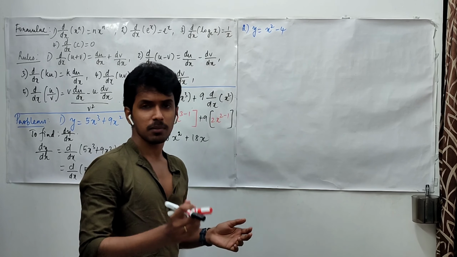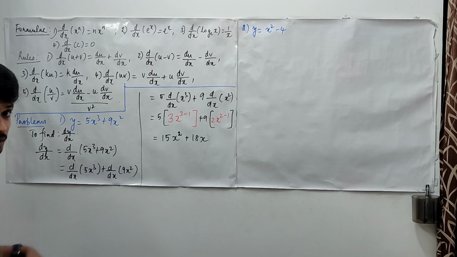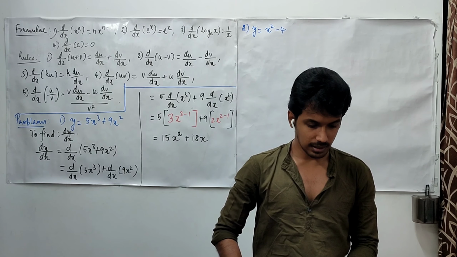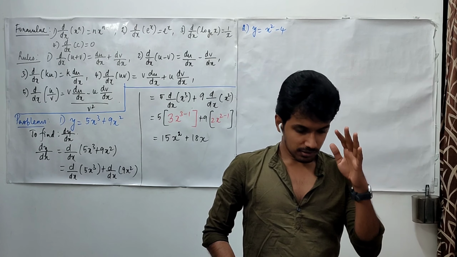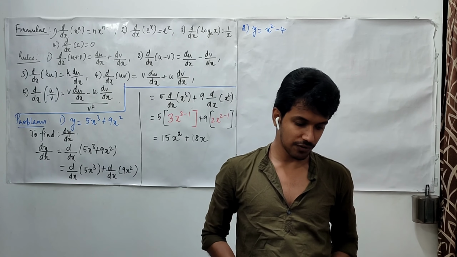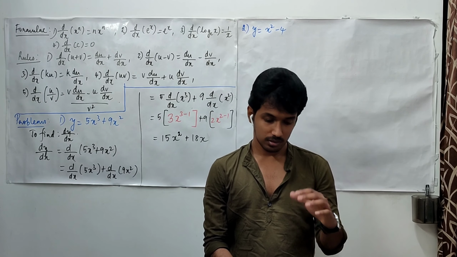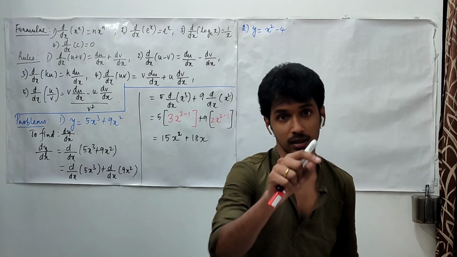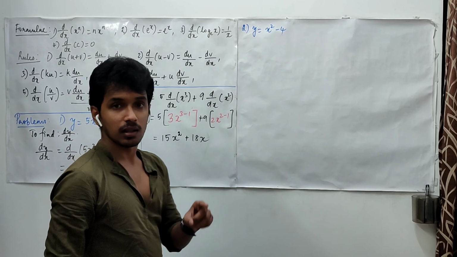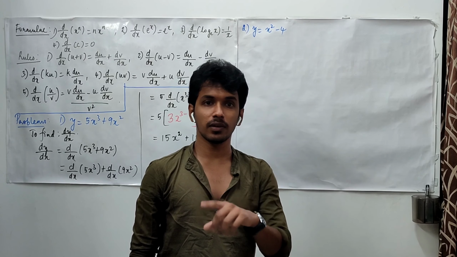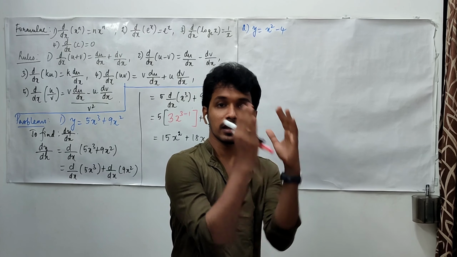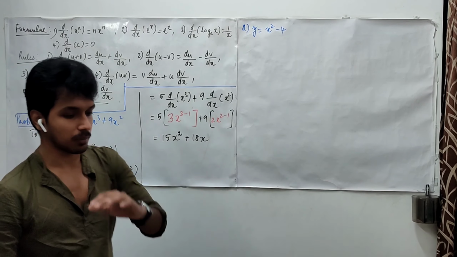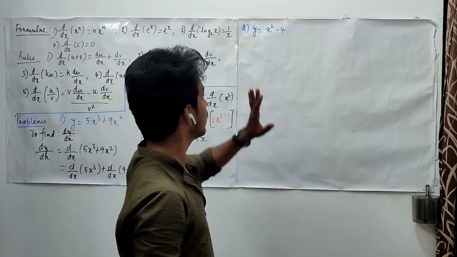The question may be asked as simply find dy by dx. It may be asked like this: differentiate, or sometimes find the differential coefficient of the function. But with respect to what? That is very important. Find the derivative with respect to x, or find the derivative with respect to y. It has to be specified. Now let us find it.